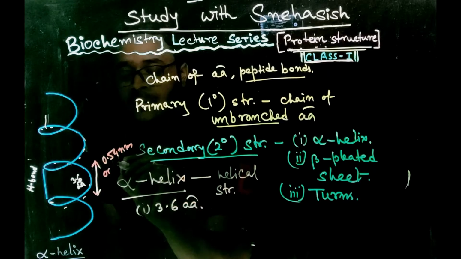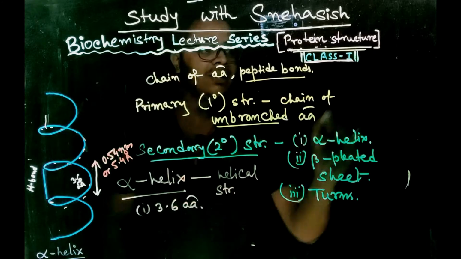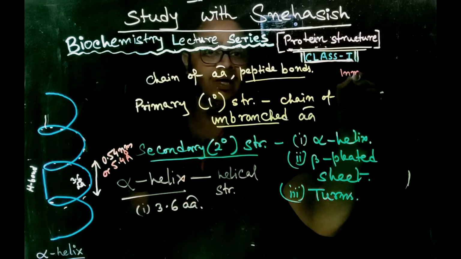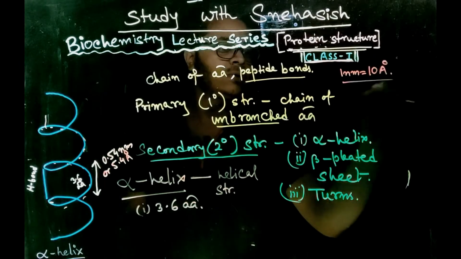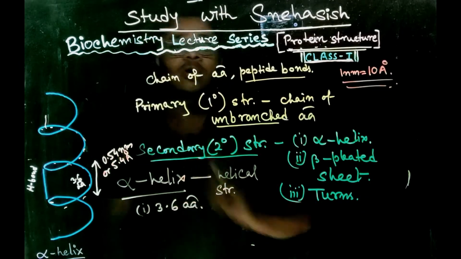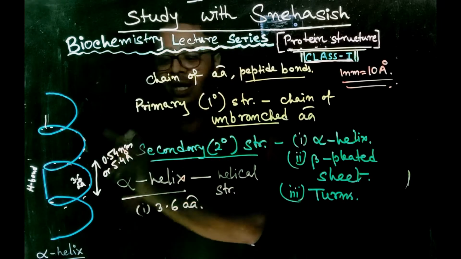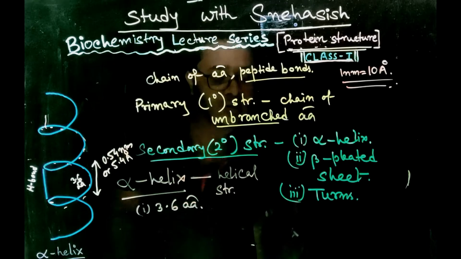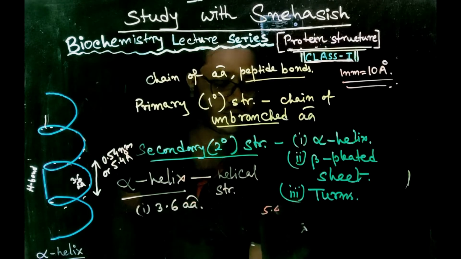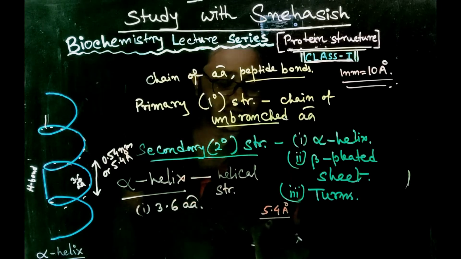or 5.4 Angstrom. We know that 1 nanometer is equal to 10 Angstrom. So 0.54 nanometer is equal to 5.4 Angstrom. Here we can see that each turn has a rise of 5.4 Angstrom and it has 3.6 amino acids.